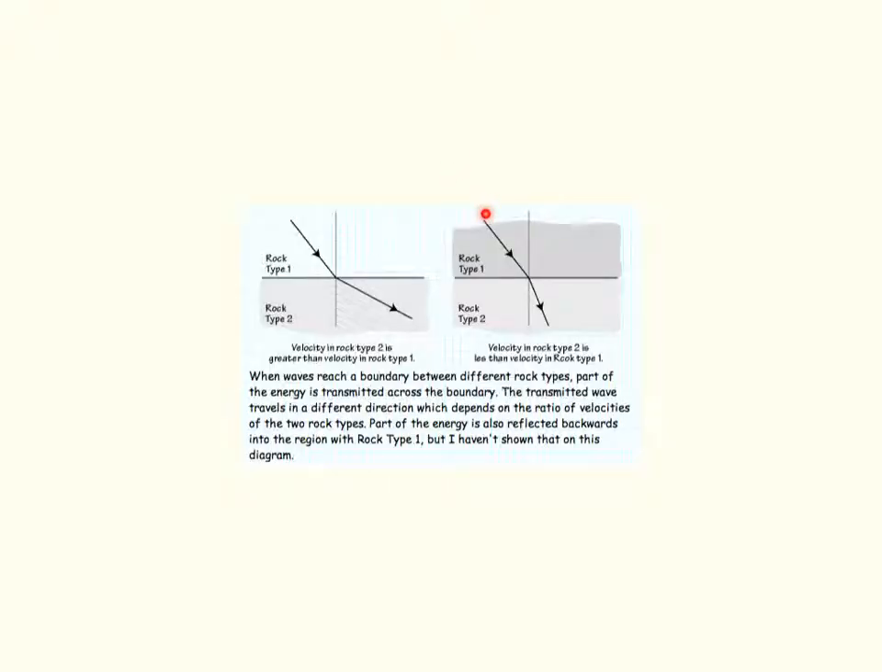And as the seismic wave is coming in for rock type number 1, it then changes its path when it hits rock type number 2. And it deflects, and then it also changes its velocity. So it can speed up or it can slow down depending on the material that it's going through.